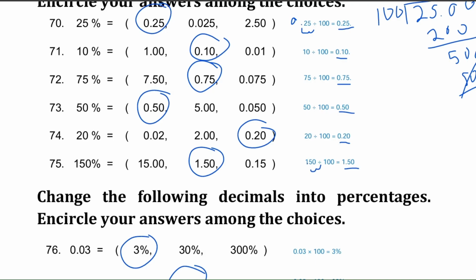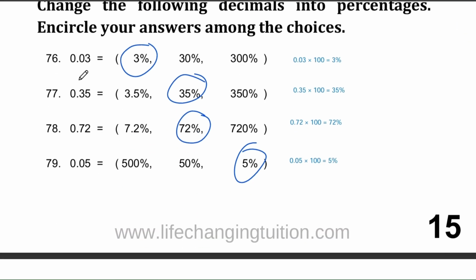Question number 76. Now, we're going to convert decimals to percentages. So let's convert 0.03 to a percentage. Is it 3%, 30%, or 300%? The correct answer is 3%. To convert a decimal to a percentage, we multiply by 100. So 0.03 times 100 equals 3%.